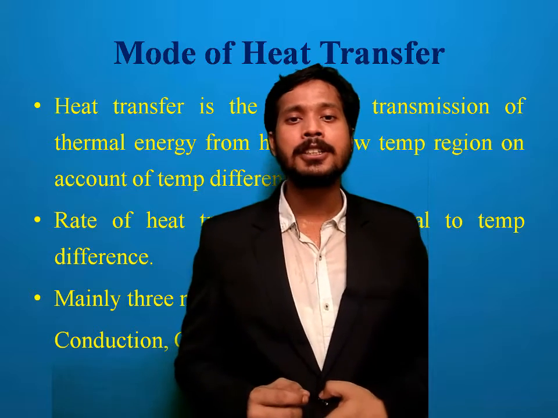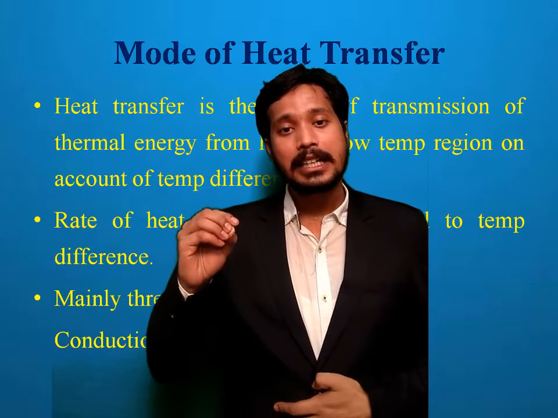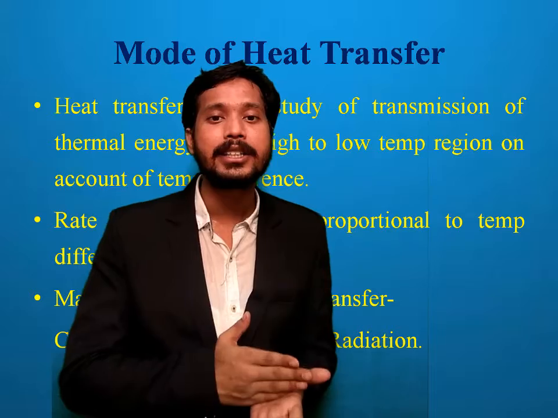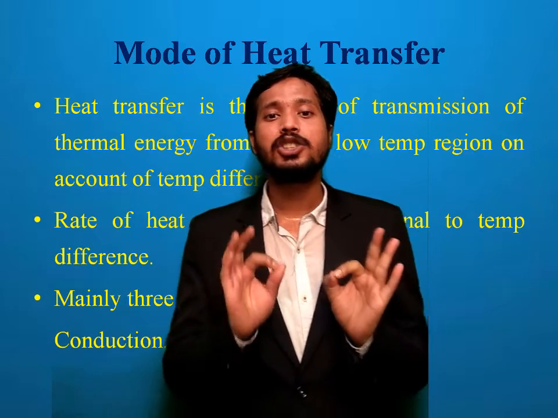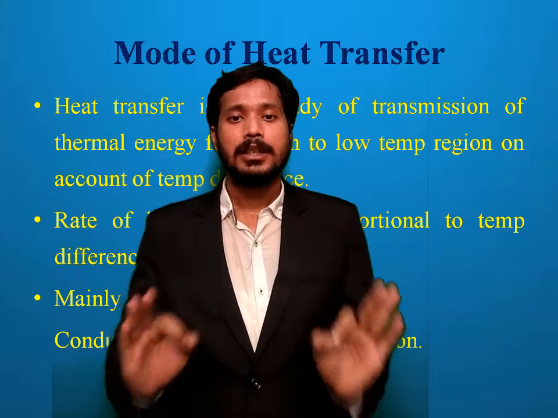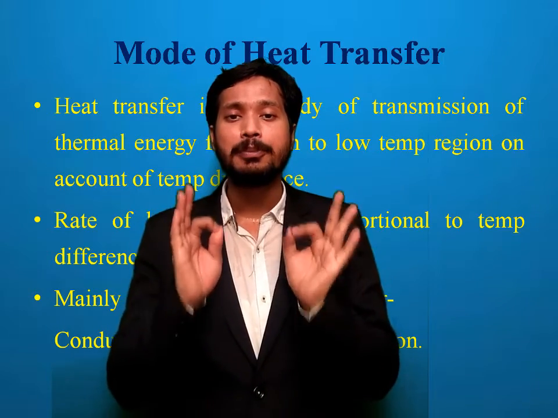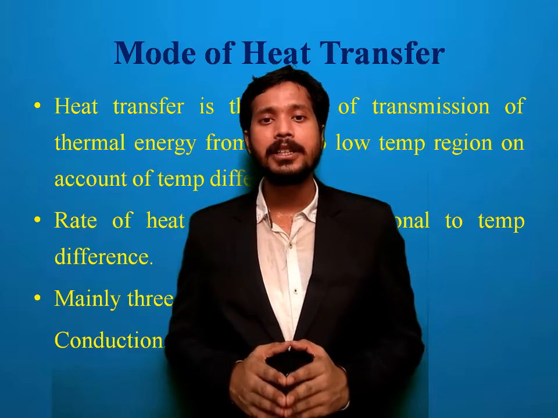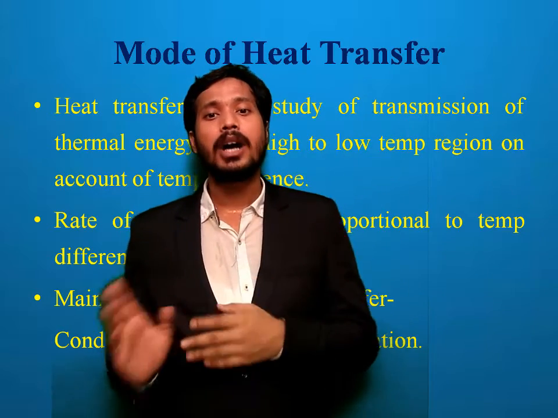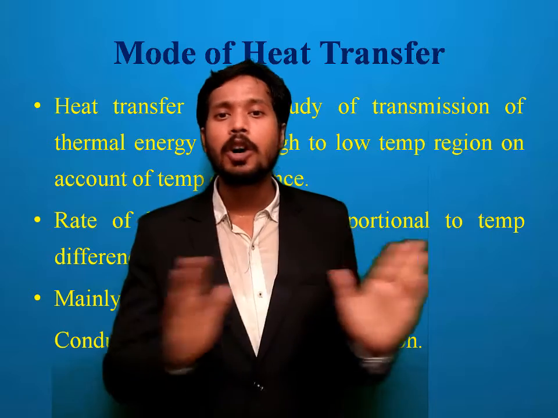So in convection, the medium is liquid or gas, and in radiation there is no need of a medium. The example is from the sun to the earth.